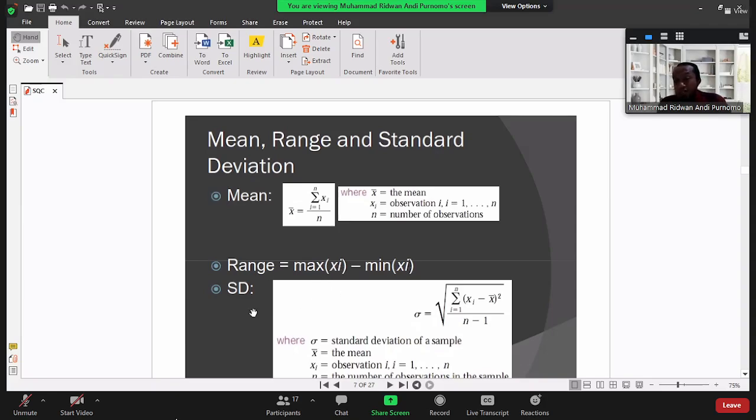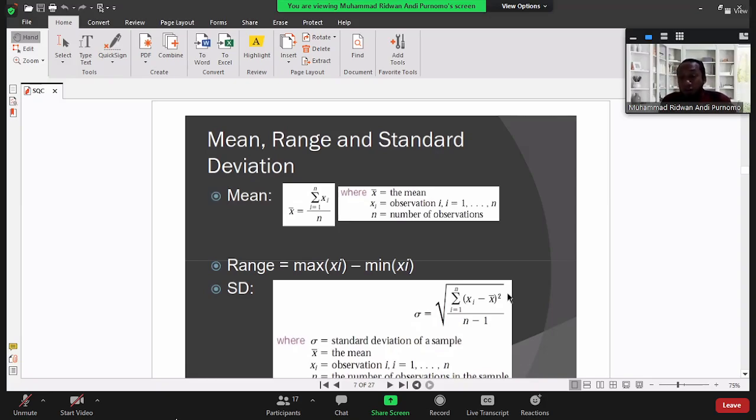And then SD stands for standard deviation. We use this equation. Let's imagine we have a set of data, say 10 data, so the data will be X. To calculate the standard deviation, we subtract the average of the data from every data point. After that, we square it. If we have more than one data, we sum them. After we get the sum, we divide by the number of data minus 1.